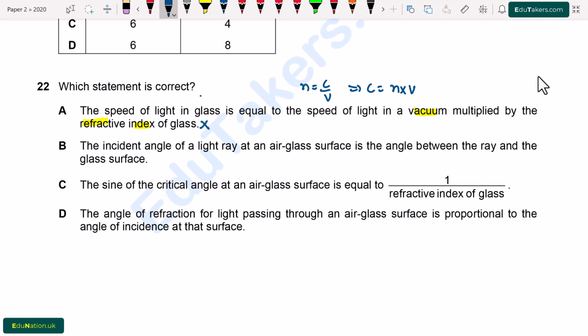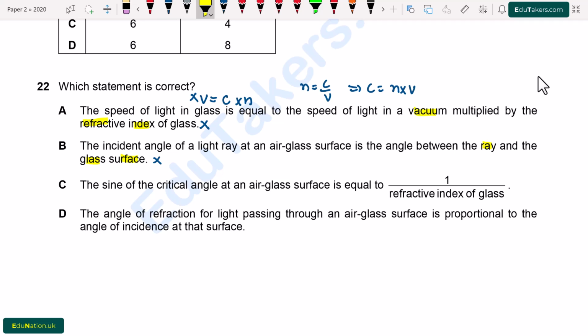So this statement is incorrect because here it is given that the speed of light in glass, which is represented by V, is equal to the product of speed of light in vacuum, which is C, multiplied by N. So this is incorrect. B. The incidence angle of the light ray at an air glass surface is the angle between the ray and the glass surface. So angle of incidence is basically the angle between the normal and the ray of incidence. So this is also incorrect.